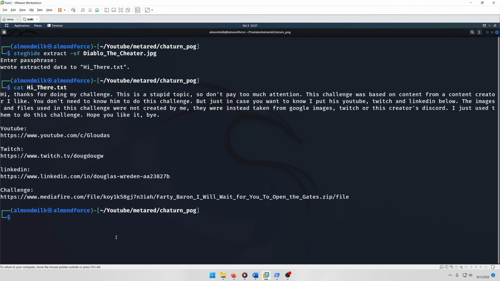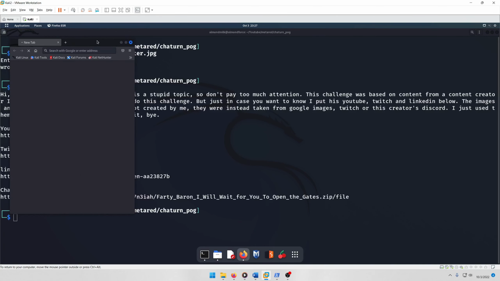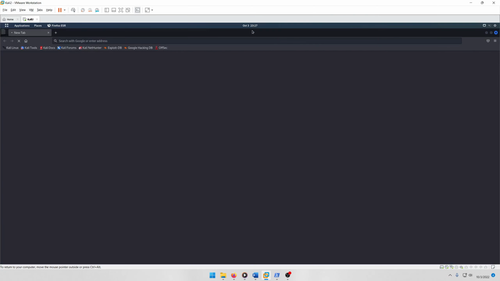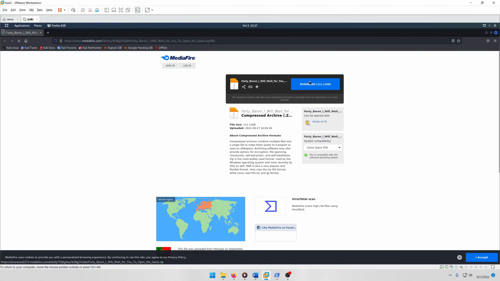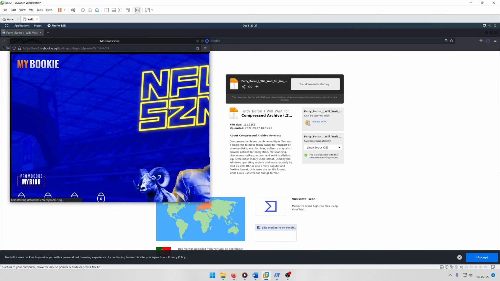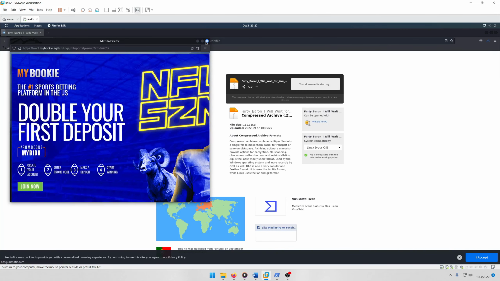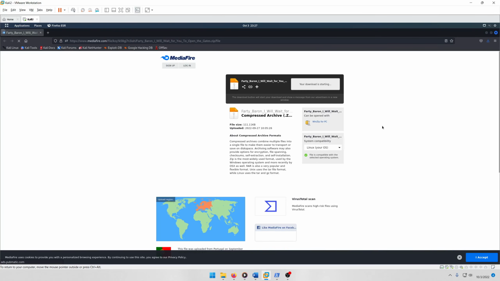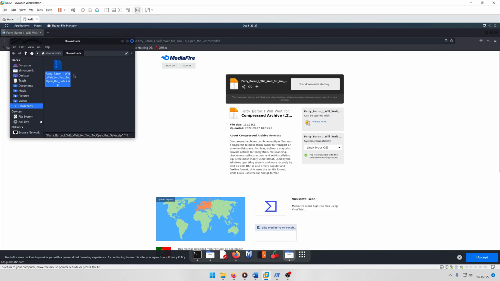Okay, so what we're interested in is this Mediafire link right here. So let's go ahead and click that. Make sure to control click it so it opens up in your browser. All right, then we'll go ahead and download it. We show that in folder.